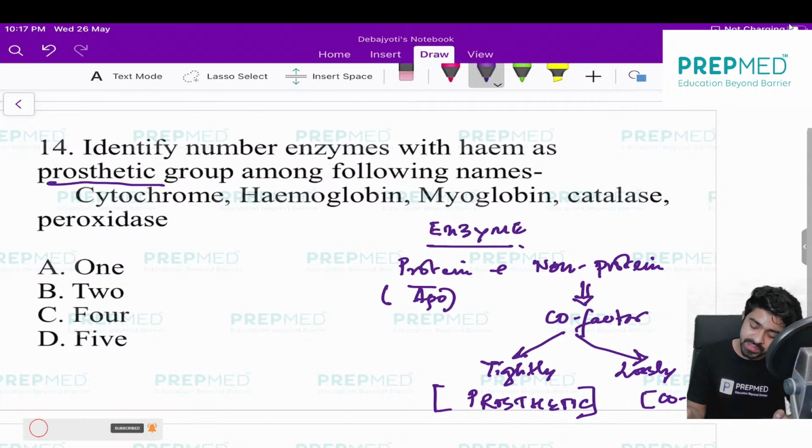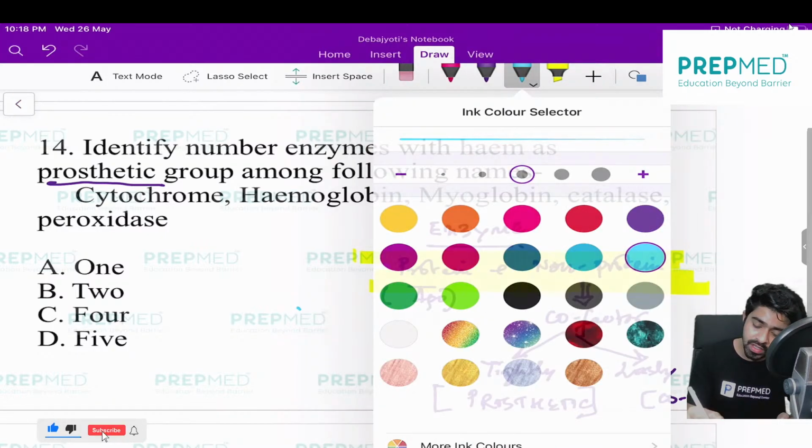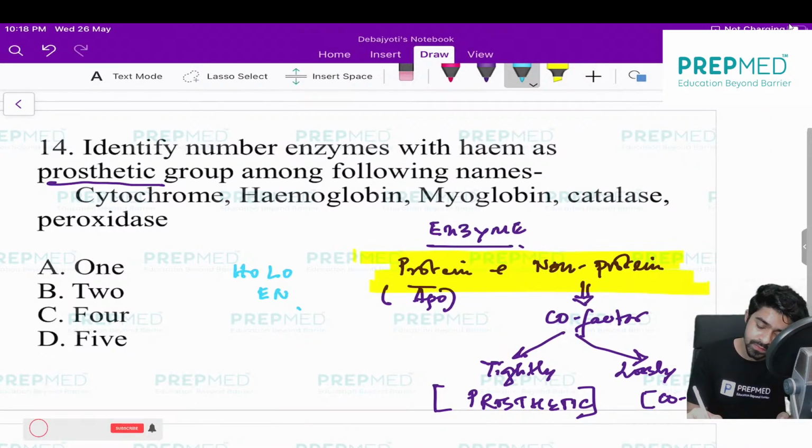Now, whenever you find both the protein and the non-protein together, what is its name, beta? This is called holoenzyme. Clear, everyone?